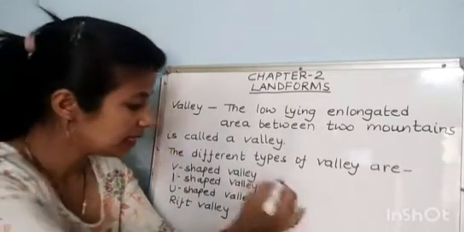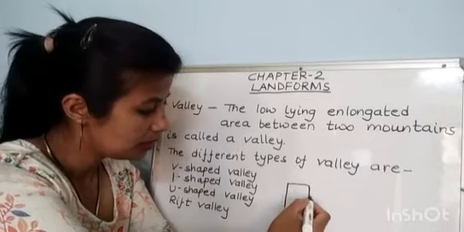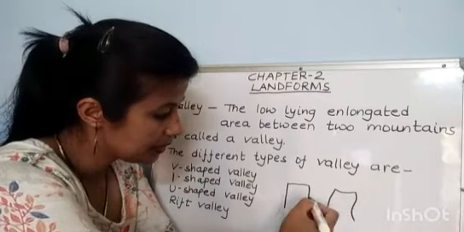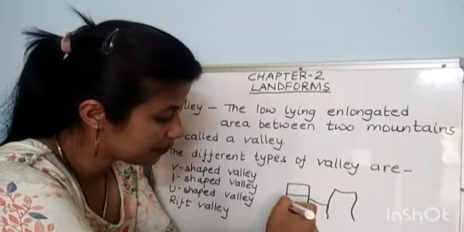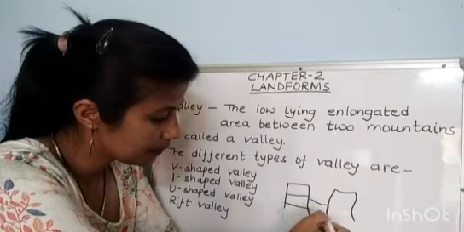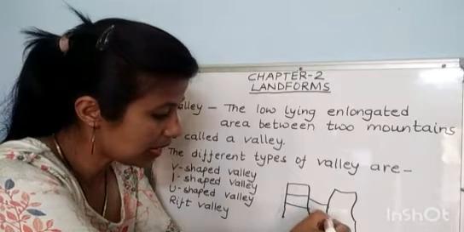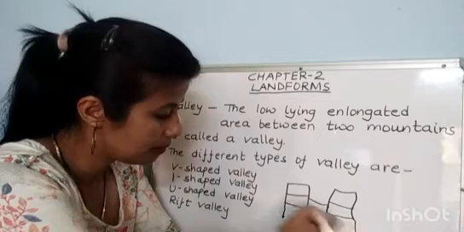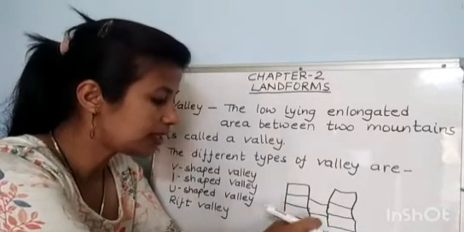Next one is Rift Valley. Rift valleys are formed by faulting.